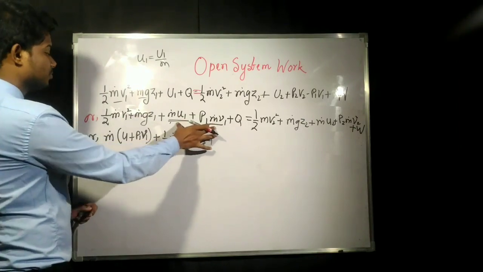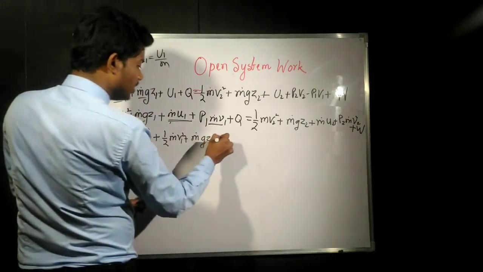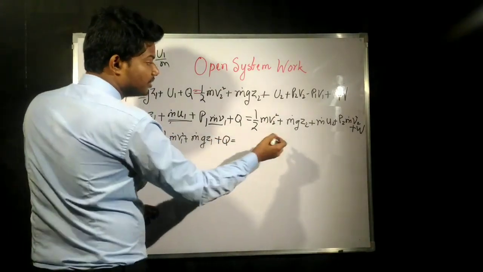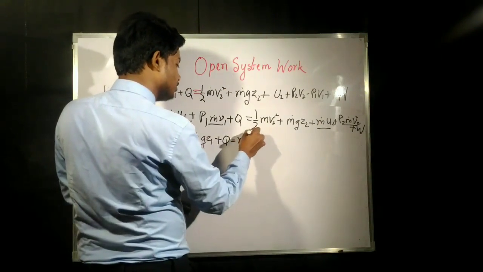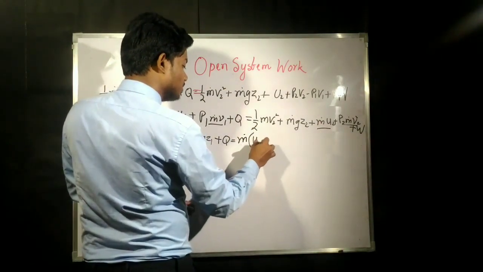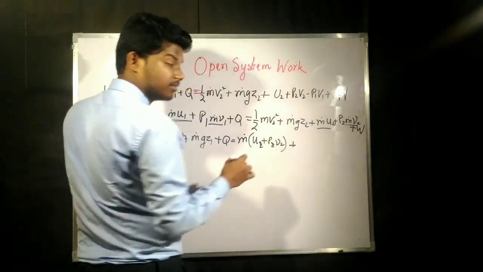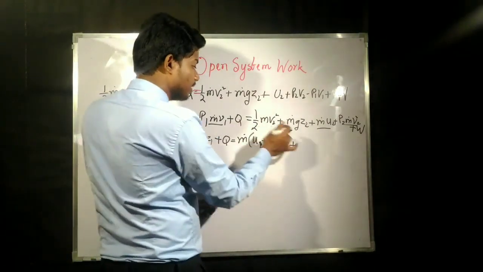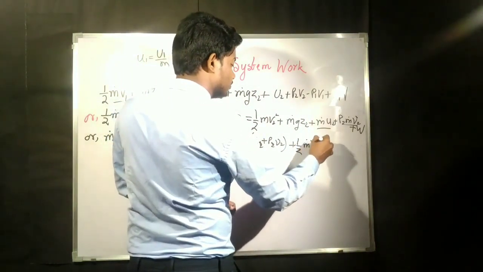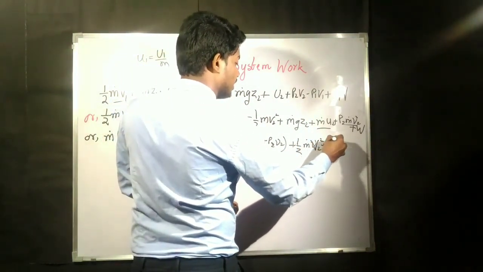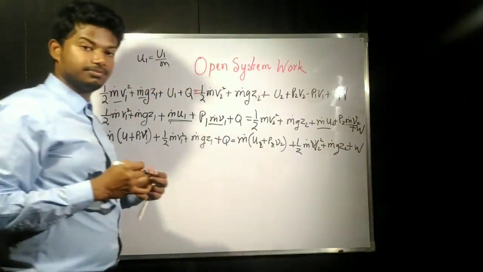Plus q. Similarly from this side also, this term and this term have m dot as common, so this will be m dot into u2 plus p2 into v2, plus kinetic energy half into m dot into v2 square plus m dot into g into z2 plus w.